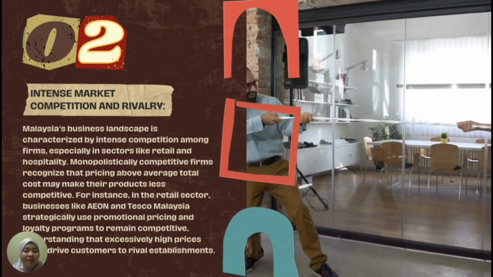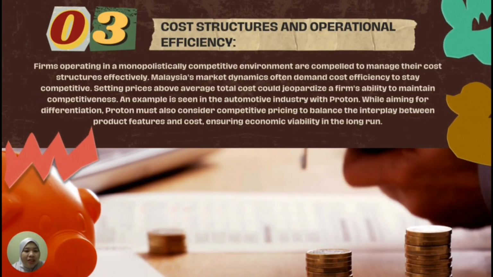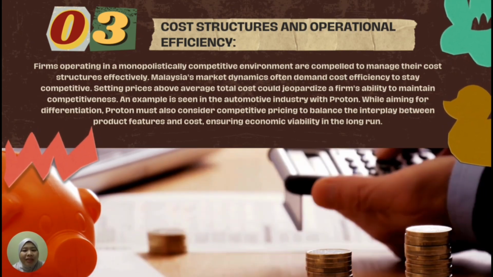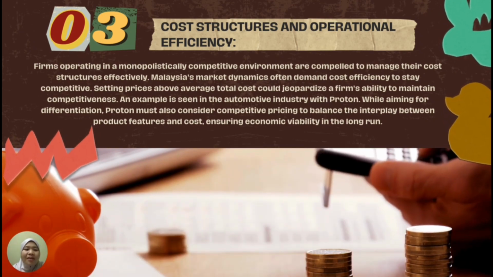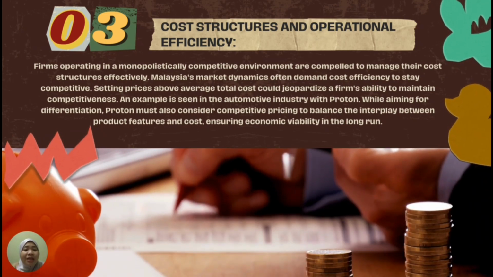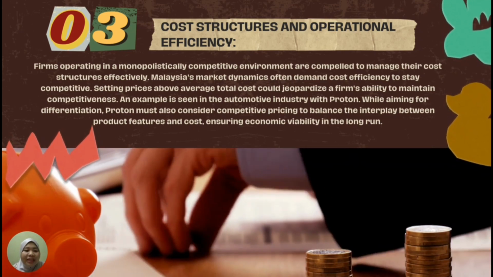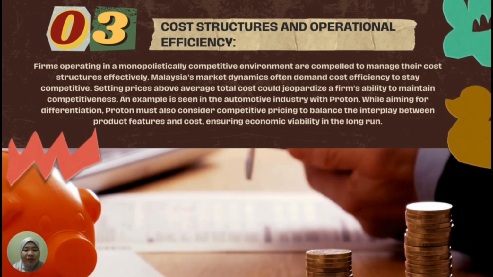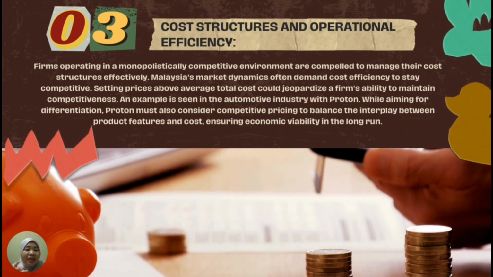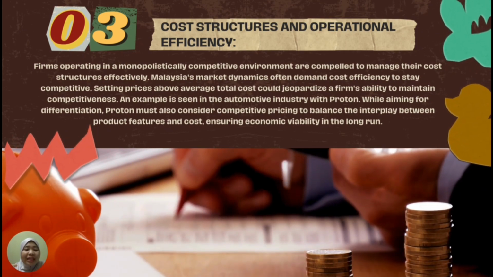The third one is about cost structure and operational efficiency. Firms operating in a monopolistically competitive environment are compelled to manage their cost structure effectively. Malaysian market dynamics often demand cost efficiency to stay competitive. Setting price above the average total cost could jeopardize a firm's ability to maintain competitiveness. An example is the automotive industry, like Proton. While aiming for differentiation, Proton must also consider competitive pricing to balance the interplay between product features and cost, ensuring economic viability in the long run.